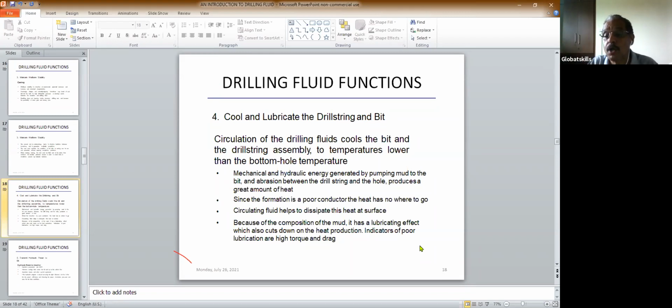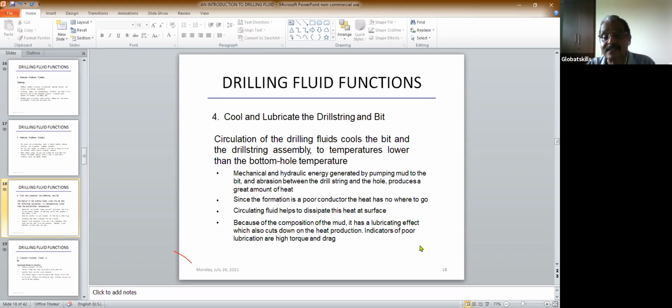Unless the bit is cooled, the bit may fail, because the bit is always designed to work at a certain temperature, because the bearing is designed for it. There's a lubricant also that is designed. So if you don't maintain the proper cooling, then the bit may fail. Okay. And to give proper lubrication, sometimes the mud gives lubrication, and sometimes we also add some lubricant to the fluid. Okay.